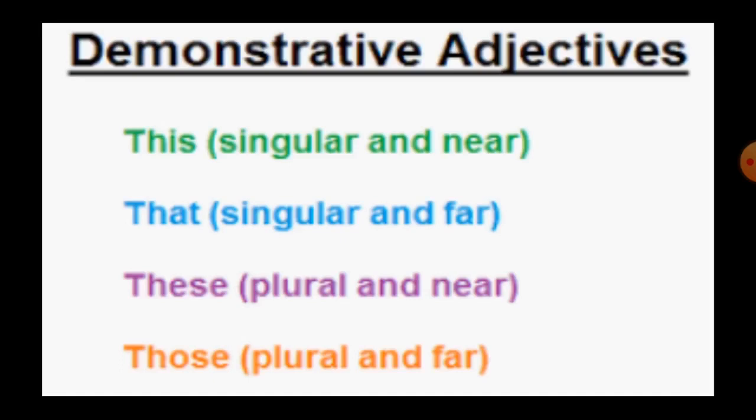That is used to refer to a singular noun which is far from us. These is used to refer to a plural noun which is close or near to you. Those is used to refer to a plural noun which is far from you.